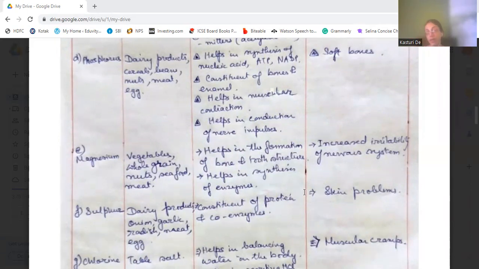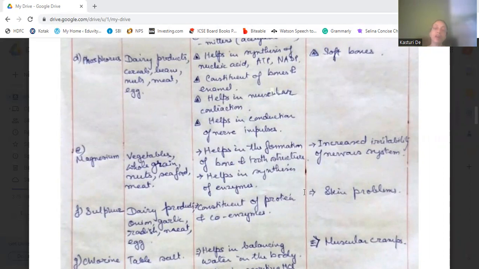Magnesium also helps in synthesis of enzymes. Then deficiency disease of magnesium is increased irritability of the nervous system. Here also the nervous system is affected.